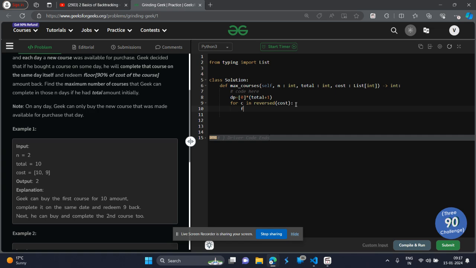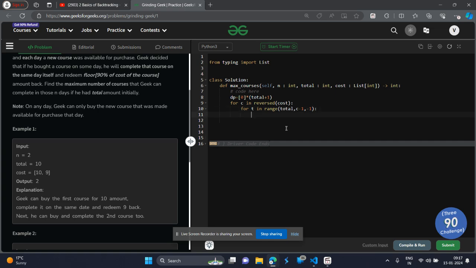Now again, we will be using the total money: for T in range, and we will iterate starting from total and going till C minus 1, until we do not have any money left. So C is the money, for all the costs.